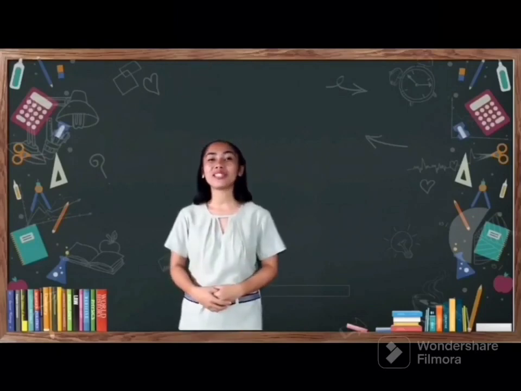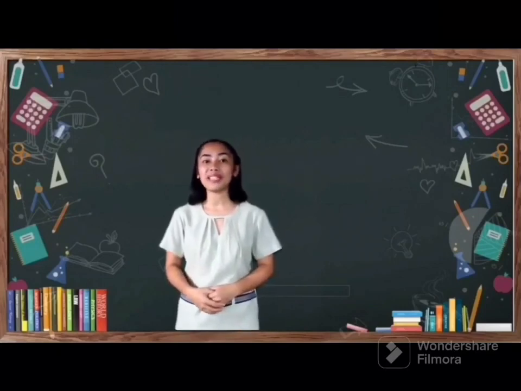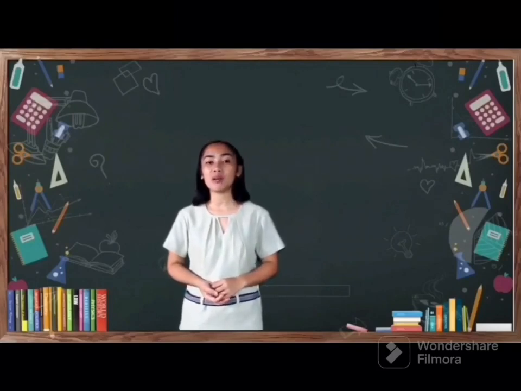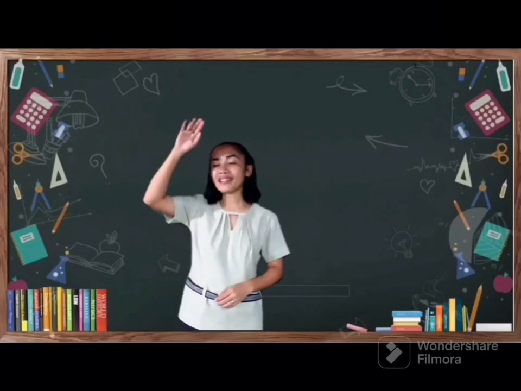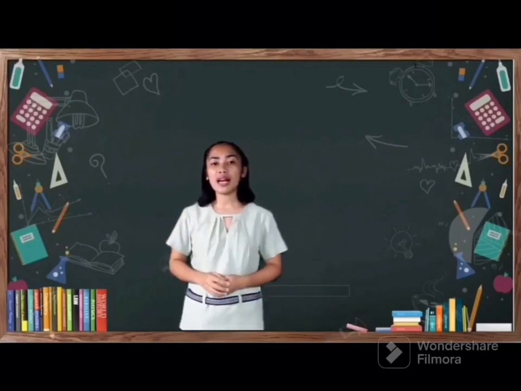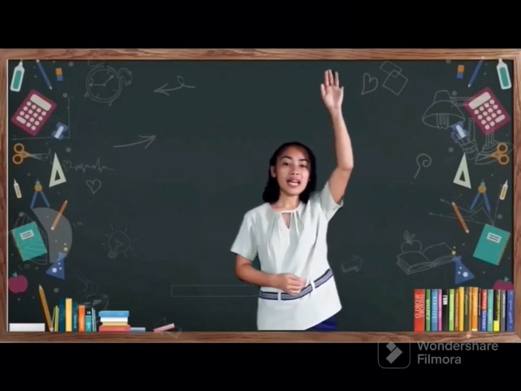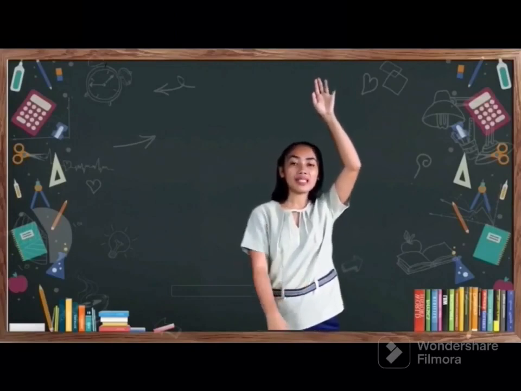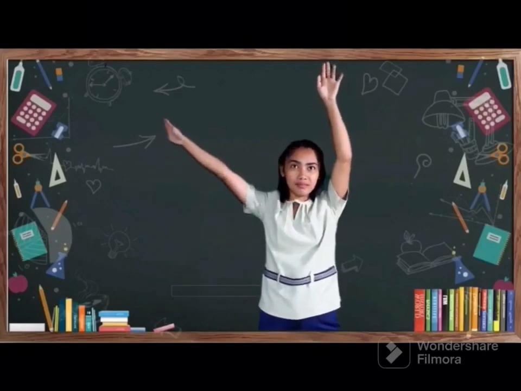Okay, and for our number 2, 11 o'clock, how do you portray 11 o'clock? Okay, very good. So same process as we did in number 1. Our right hand is our minute hand and our left hand is our hour hand. And for 11 o'clock, our right hand is on number 12 and our left hand is on number 11.